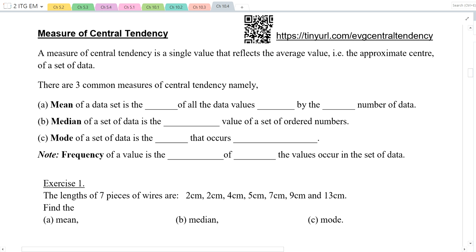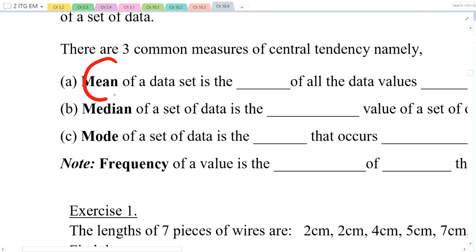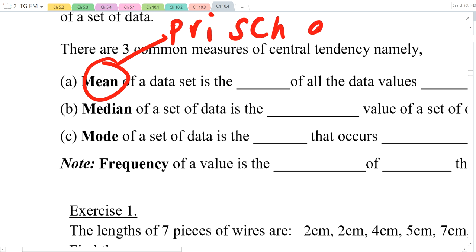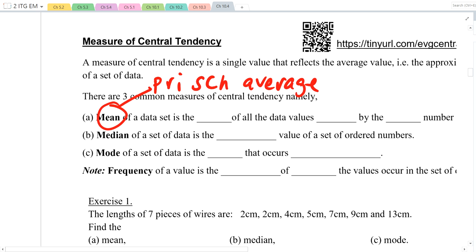But in secondary school, there are three ways to measure central tendency. Okay, first we have the mean. This mean is your primary school average. It is exactly the same as your primary school average. We call it the mean. Have you heard of this word before? In mathematics, mean? Have you learned it before? Probably not. Okay, so this should be the first time you're hearing it.